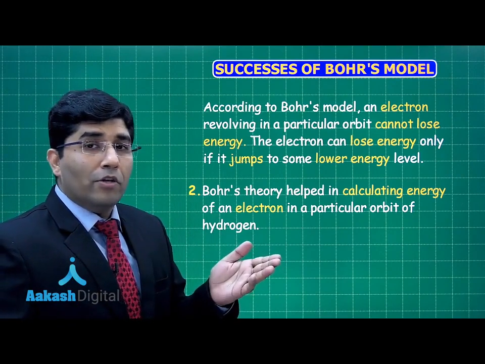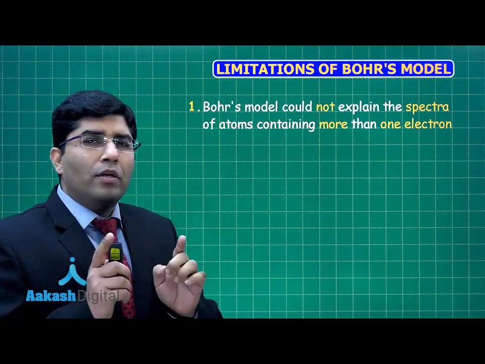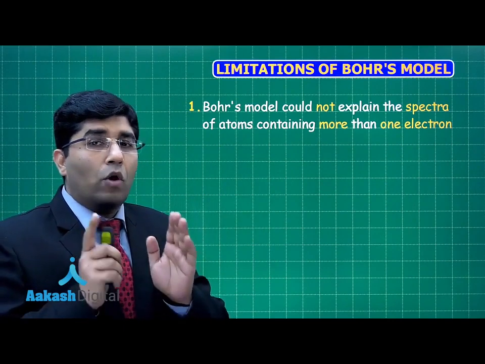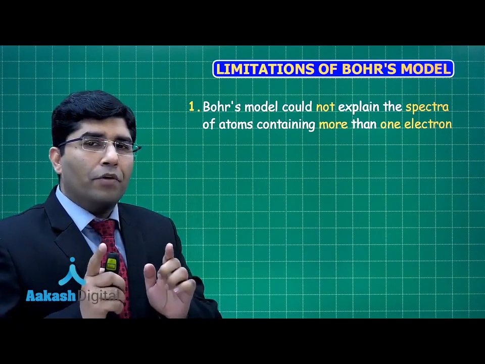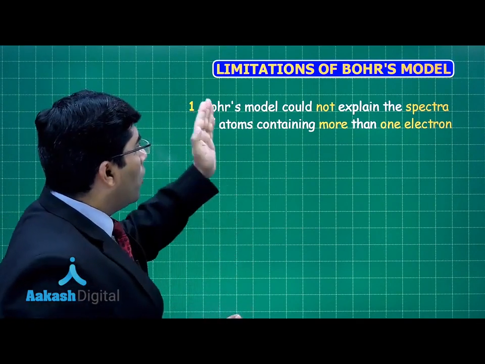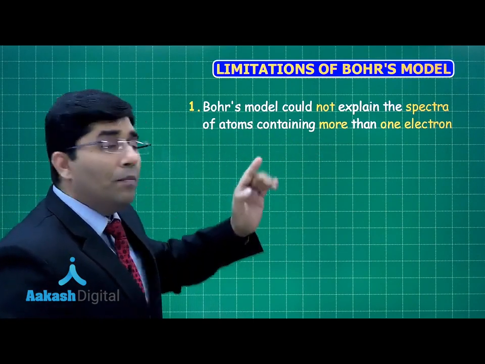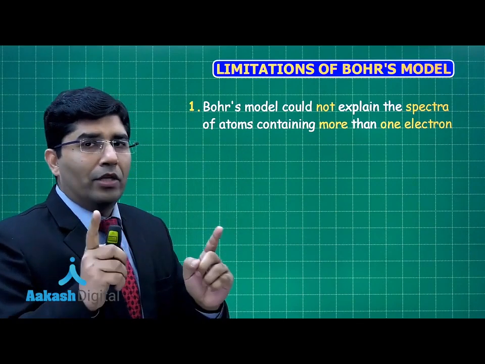Now the limitations of Bohr's model. The first limitation was that it was not valid for polyelectronic atoms or species. It was only valid for hydrogen and hydrogen-like species. So the Bohr model could not explain the spectra of atoms containing more than one electron. So this was its limitation.